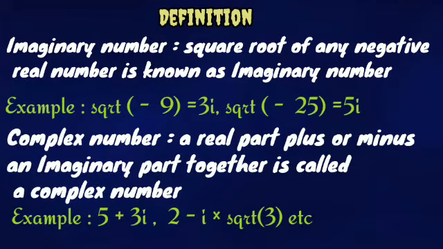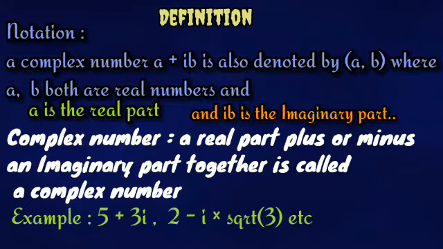Now, together a real part and an imaginary part is known as a complex number, like 5 plus 3i, 2 minus root 3 i. These are examples of complex numbers, and it is also denoted by the ordered pair (a, b), like the coordinates of a point, where both a and b are real numbers, but a is measured along the real axis and b is measured along the imaginary axis.